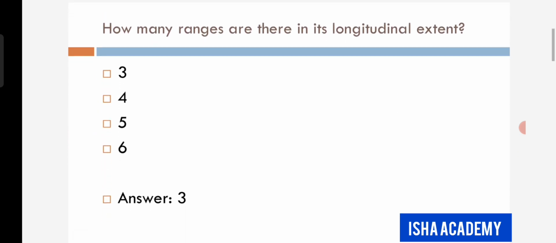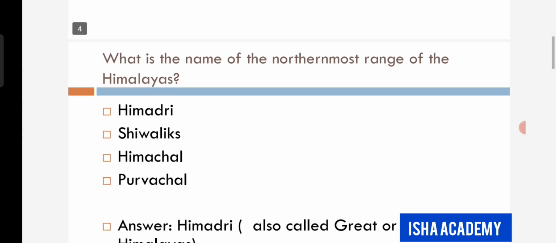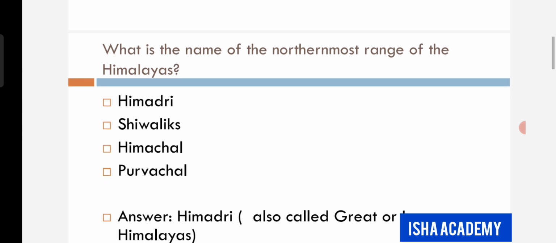Next question. How many ranges are there in its longitudinal extent? The options are 3, 4, 5, 6, and the answer is 3. That means there are 3 ranges in its longitudinal extent. Next question. What is the name of the northernmost range of the Himalayas? The options are Himadri, Shivaliks, Himachal, Purvachal, and the answer is Himadri, also called Great or Inner Himalayas.